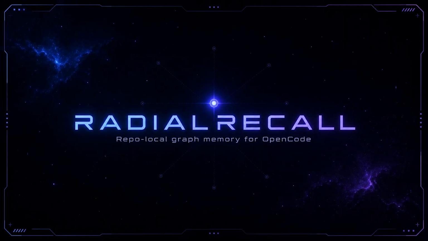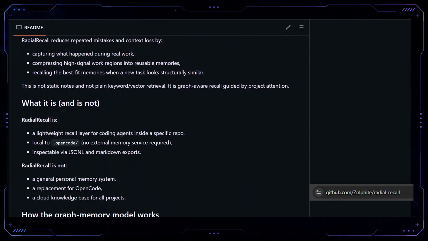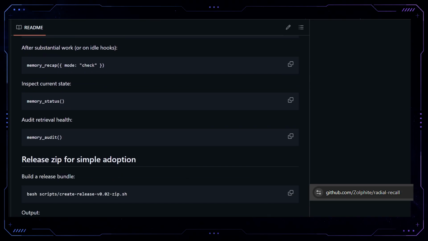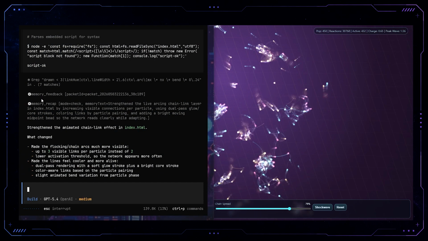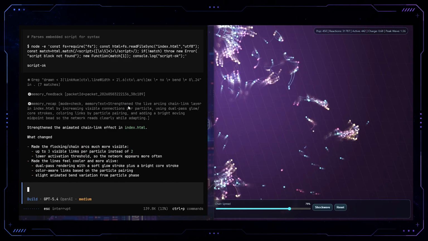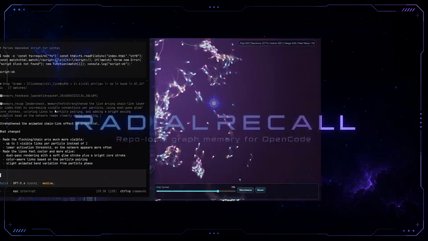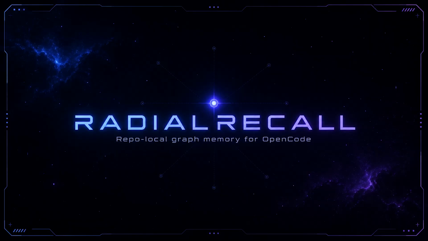RadialRecall is my attempt to build a repo-local memory layer for OpenCode. It records what happens in a project, stores that activity as a graph, recalls useful memories when new work resembles past situations, and learns over time which memories are actually useful. The goal is not to give the model more context. The goal is the right memory waking up at the right time.